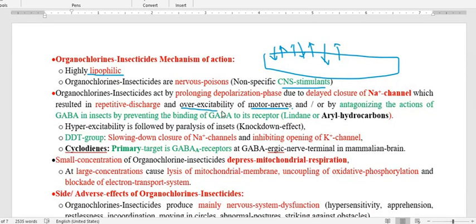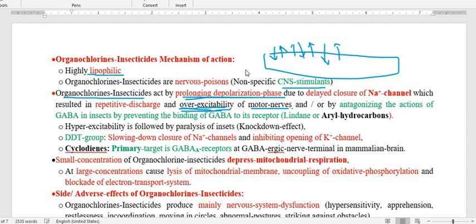So what will this drug, organochlorine, do? This organochlorine insecticide prolongs the depolarization phase. When the depolarization phase is prolonged, and depolarization is the phase of excitability, it will produce overexcitability.